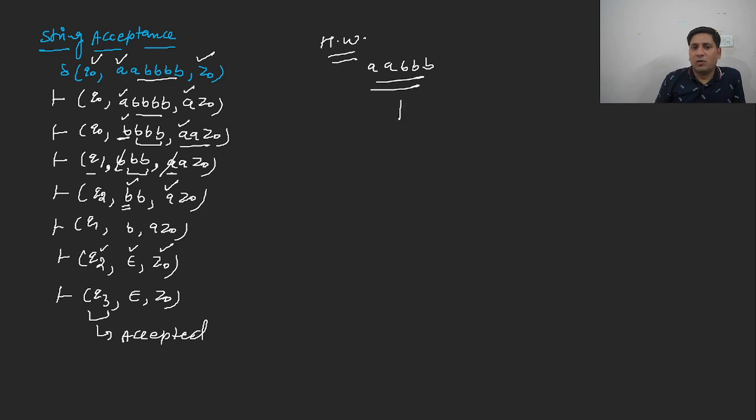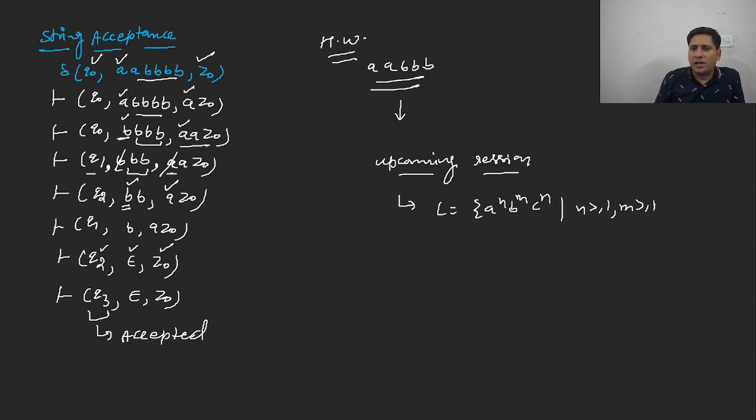So overall, in the upcoming sessions, we will do more problems on constructing the PDA. Don't miss the upcoming sessions, as there will be multiple sessions on constructing the PDA. We will learn how to construct a PDA for, say, L equal to a to the power n, b to the power m, c to the power n, where n is greater than or equal to 1, m is greater than or equal to 1.